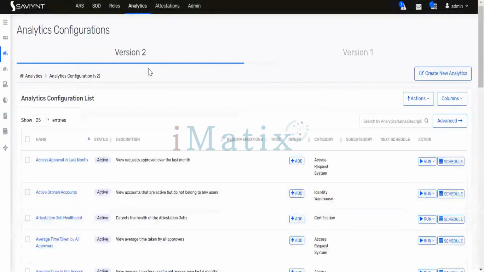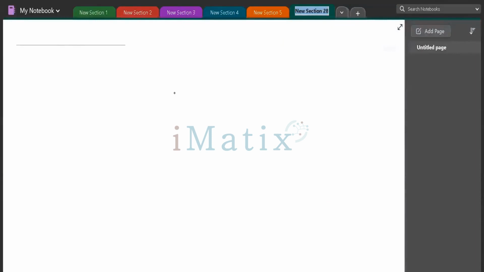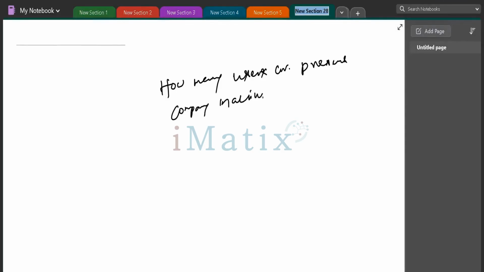Why is this report needed? Sometimes when you are working for a company, let's say your manager asks something like, hey Susan, I want to see how many users are present in my company, who are already inactive, but they have active account. What does it mean? Inactive users having active account?